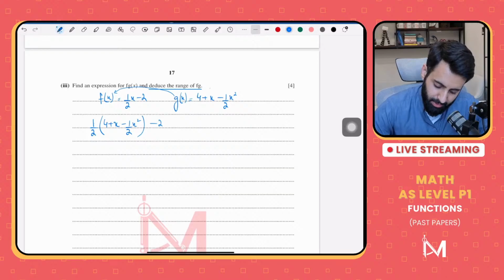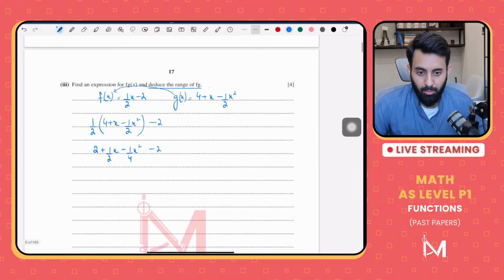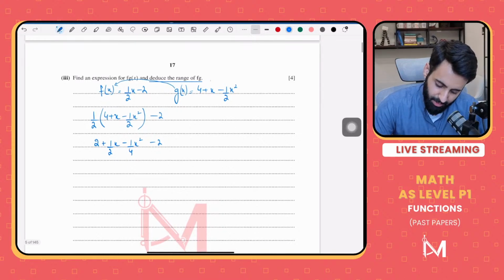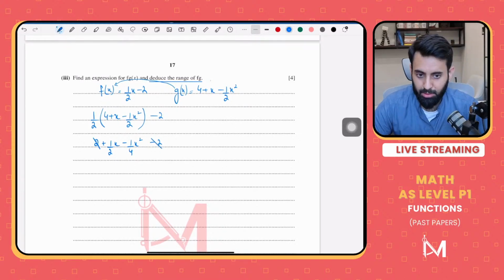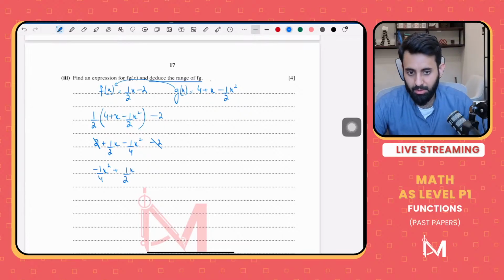Okay, so let's work this out. Half times 4 is 2 plus half x minus 1 upon 4 x squared, and don't forget the minus 2. Now what do we have to do? We have to determine the range of this. First, let's simplify this. Minus 2 plus 2, they just take care of each other. And what we're left with is minus 1 upon 4 x squared plus 1 upon 2 x.